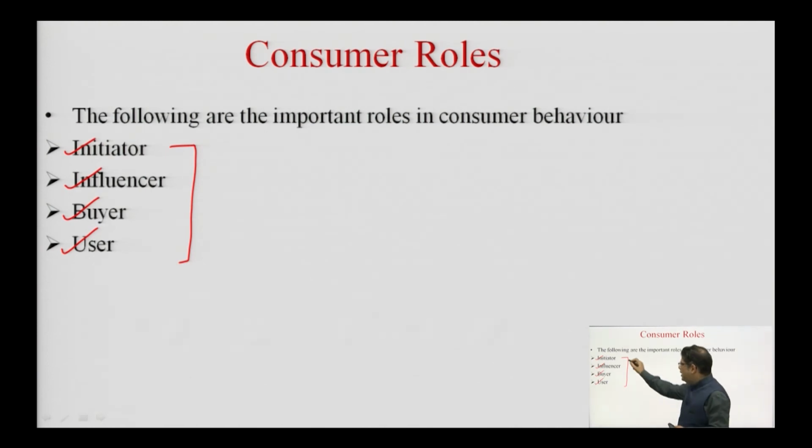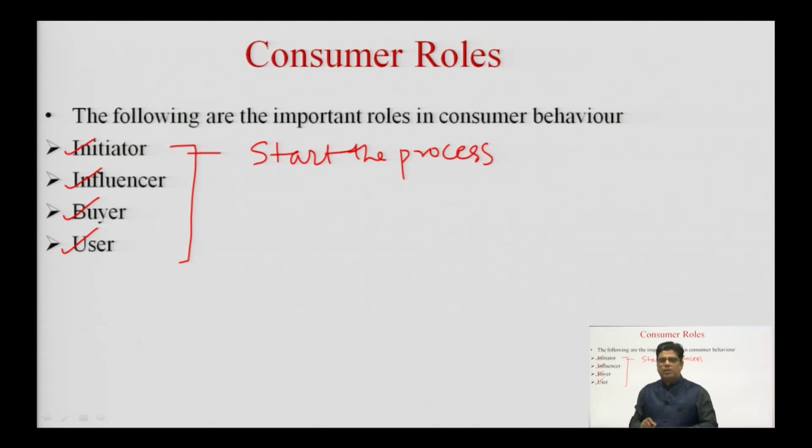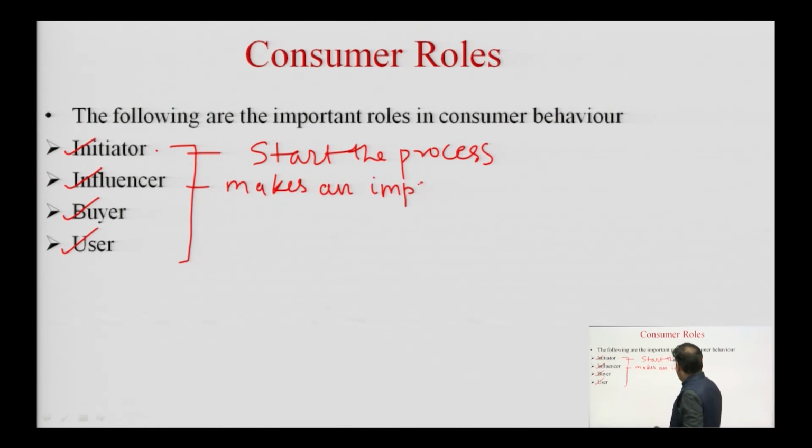So, whosoever starts the process or whosoever starts the discussion regarding purchasing a product or service is called the initiator. So, in this case, since the son of the family is starting the discussion, we will call him the initiator. Influencer is a person who influences or who makes an impact on the purchase decision. So, influencer is any person who is making an impact on the purchase decision.